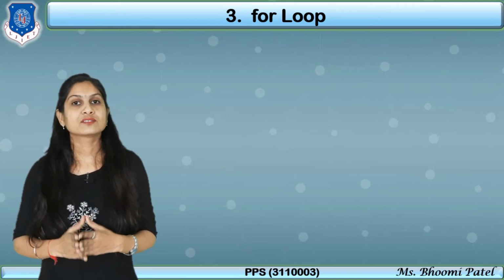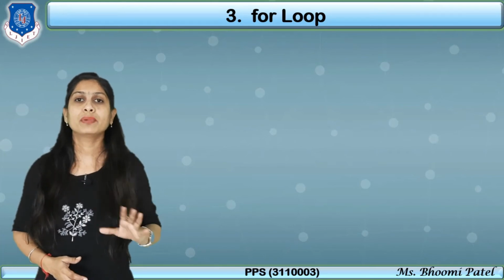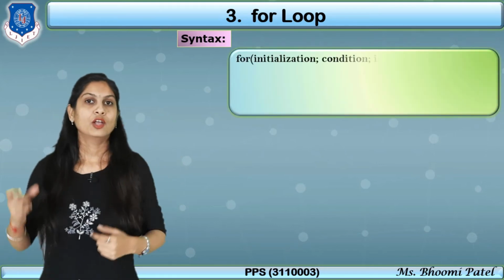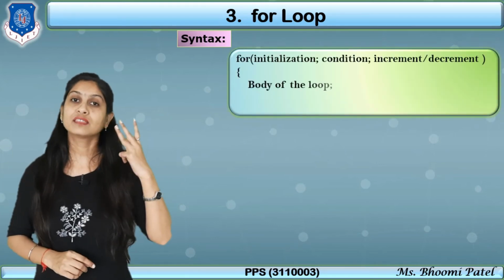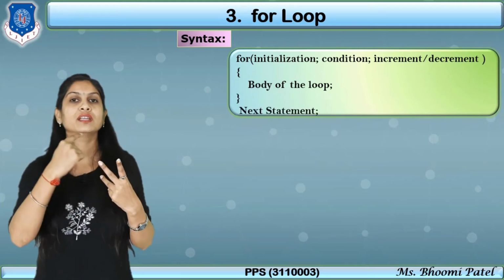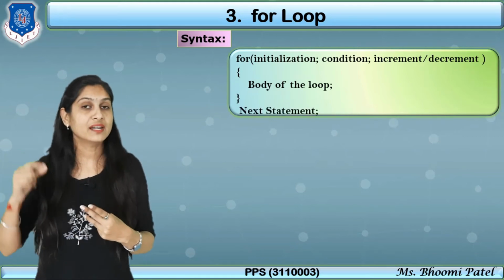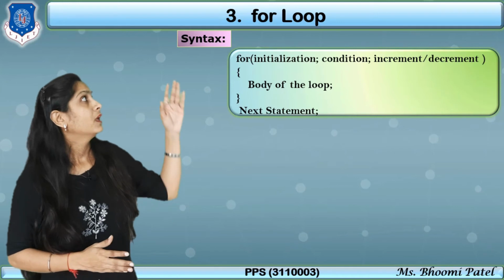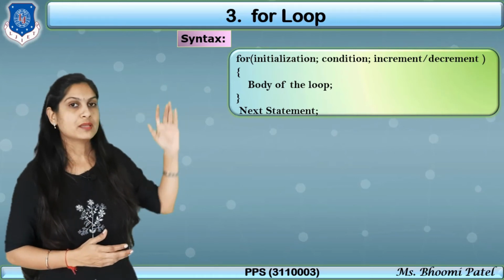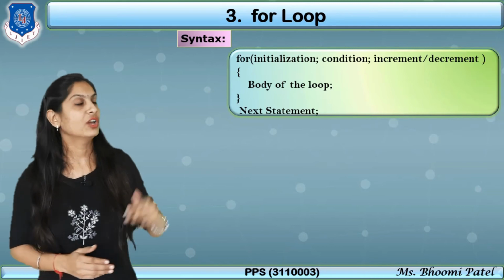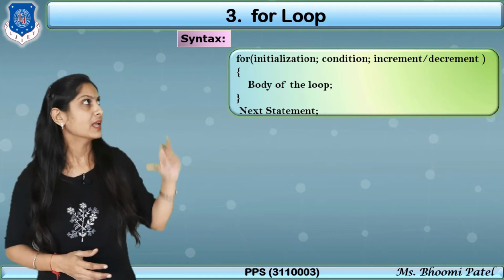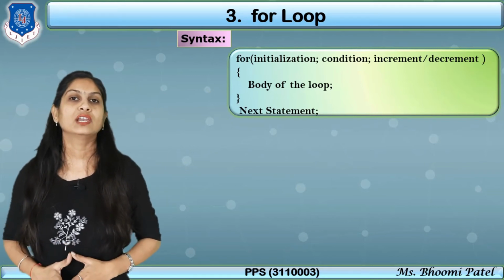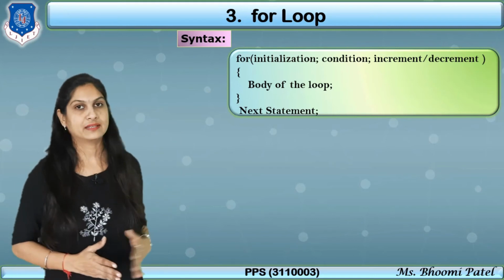So to avoid this type of problem, we have a simple method, and that is the for loop, in which the syntax is just like for, and inside for we have to write 3 different statements, that is initialization, condition and increment decrement in a single line. So there is no chance to miss any one of them. First initialization, then put the semicolon, then the condition, put the semicolon, and then increment or decrement. After completing these statements, we write in curly brackets just the body of the loop and go to the next statements.